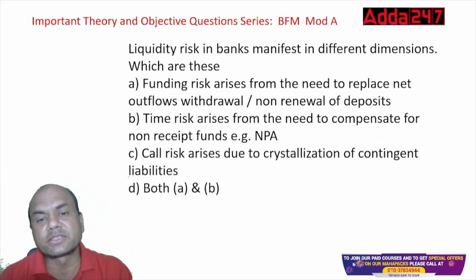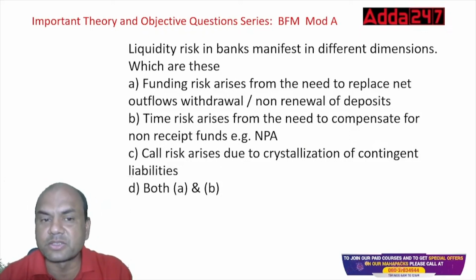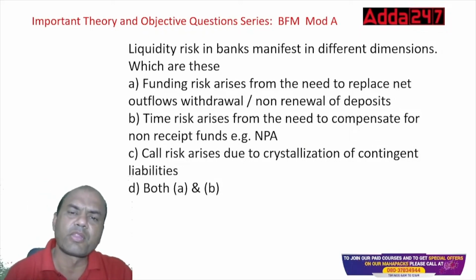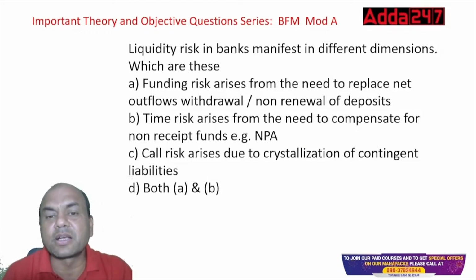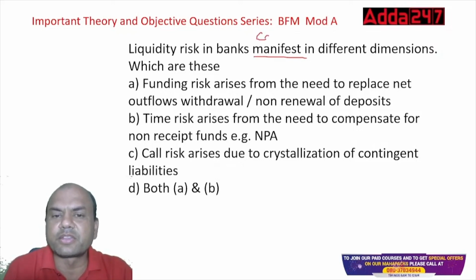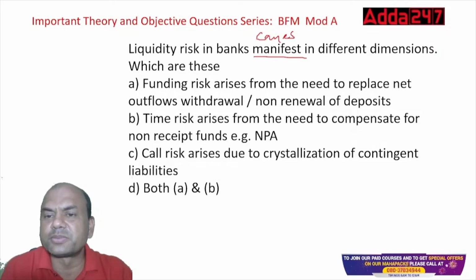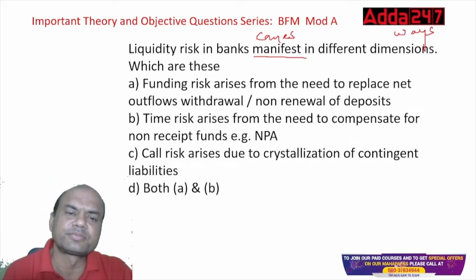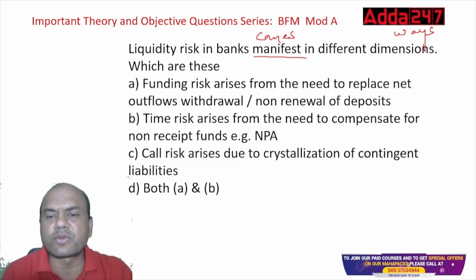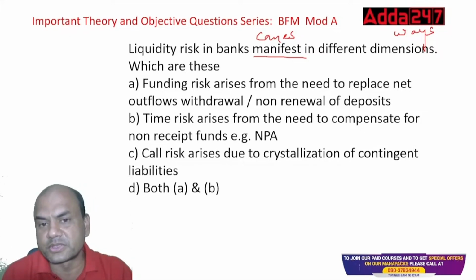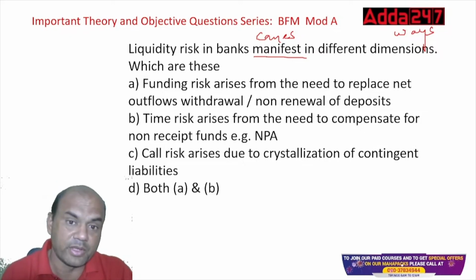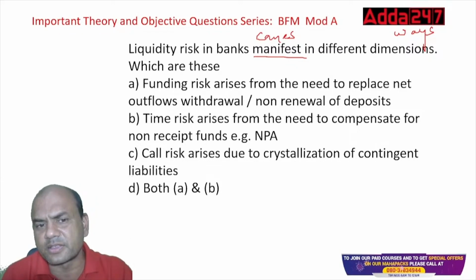Liquidity risk in banks manifests in different dimensions. What do you mean by this? Manifest means comes. It comes in various ways. Dimensions means ways. Let's keep words simple, isn't it? So liquidity risk in banks comes in different ways. What are these? Funding risk arises from the need to replace net outflow, withdrawal and non-renewal of deposits. It can be. Think over it and answer.